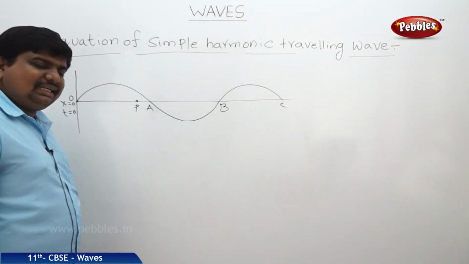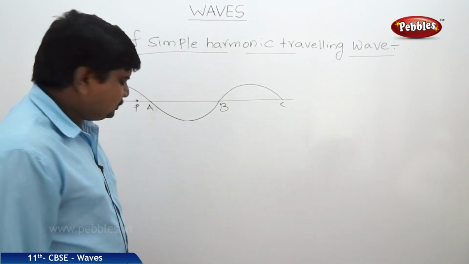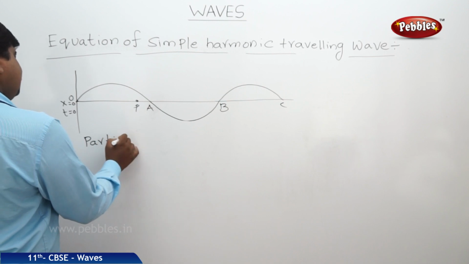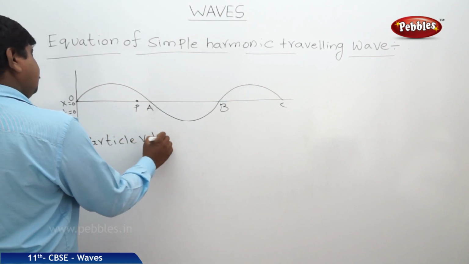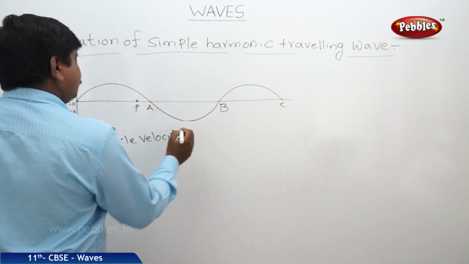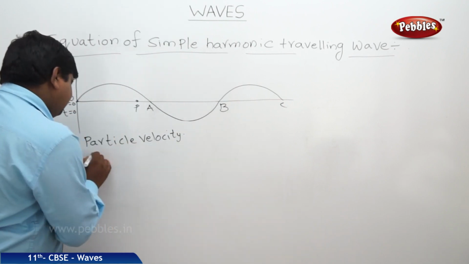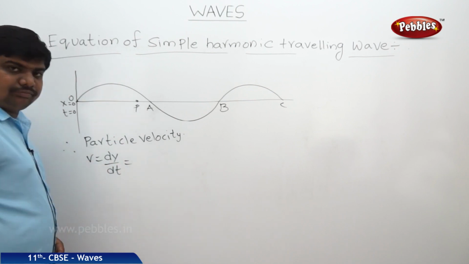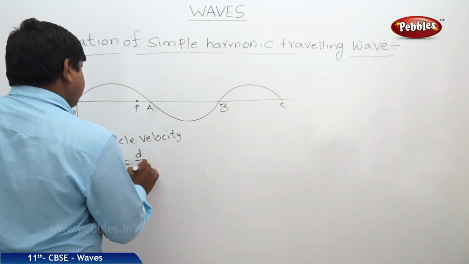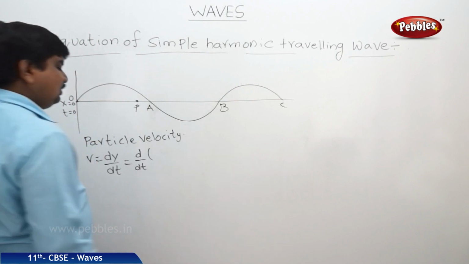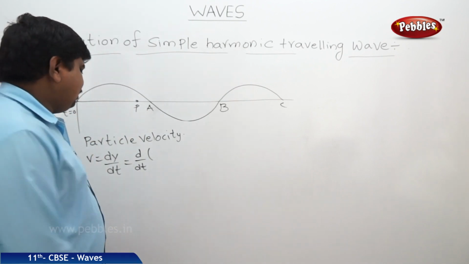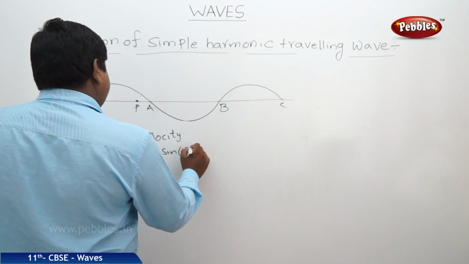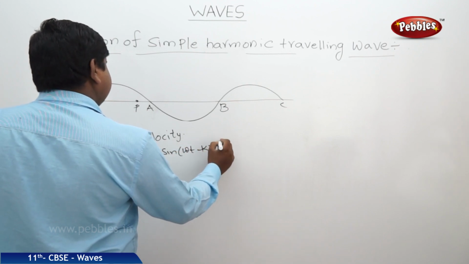Now we will discuss the particle velocity in simple harmonic motion. So first, particle velocity. We know that velocity is equal to the rate of change of displacement. Therefore, d by dt of y. What is y? In simple harmonic motion, y is written as a sin (omega t minus kx).